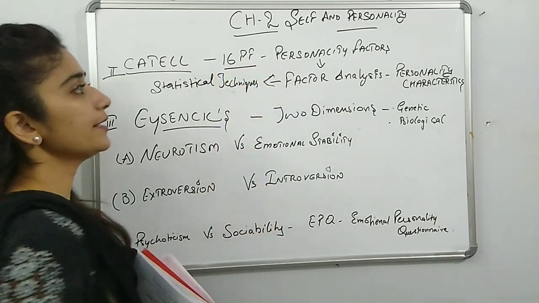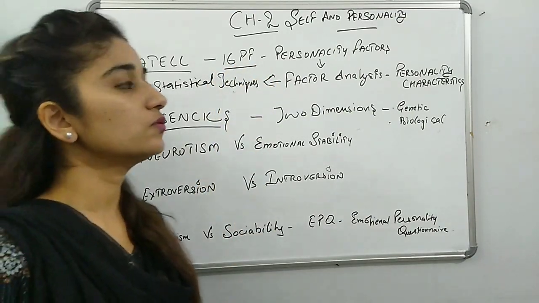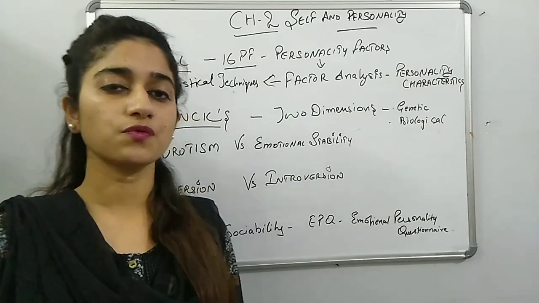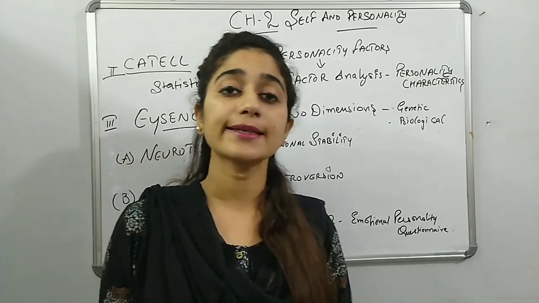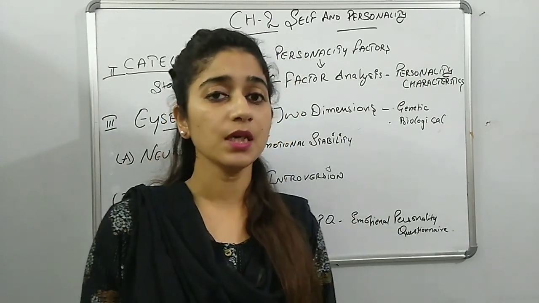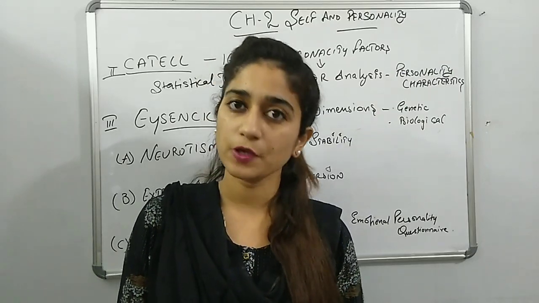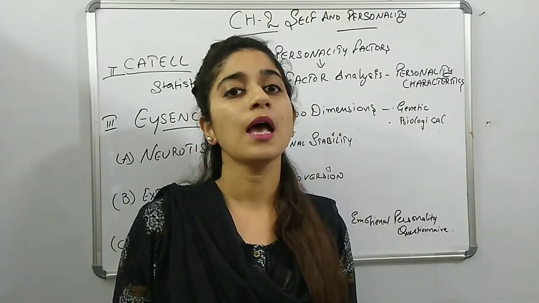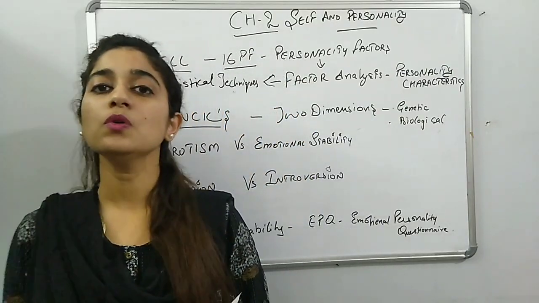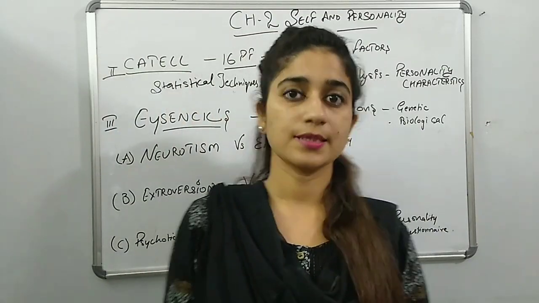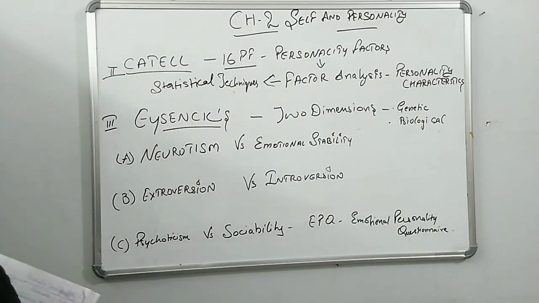The 16 personality factors are related to the personality characteristics given by Cattell, who says that every individual may have 16 types of personality characteristics.